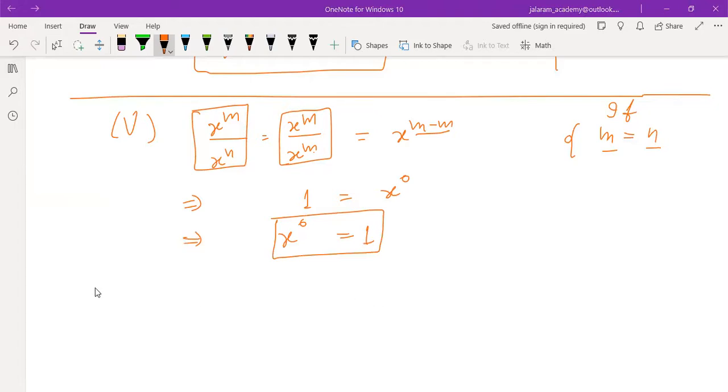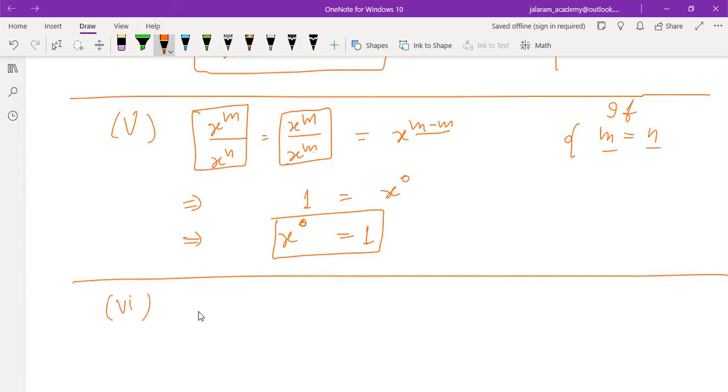In exams, it is sometimes given that you have to prove that x to the power 0 equals 1. You have to use this method. Understood everyone? How to prove x to the power 0 equals 1?